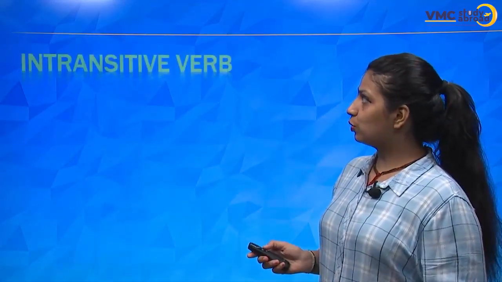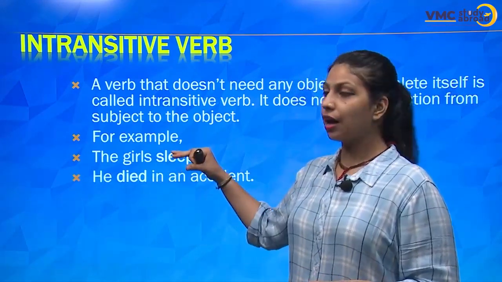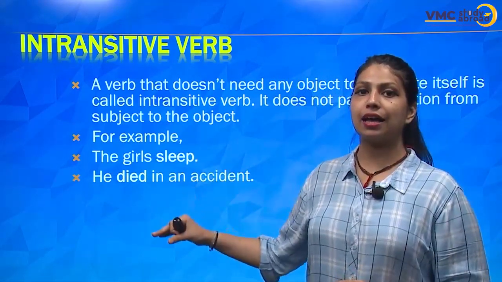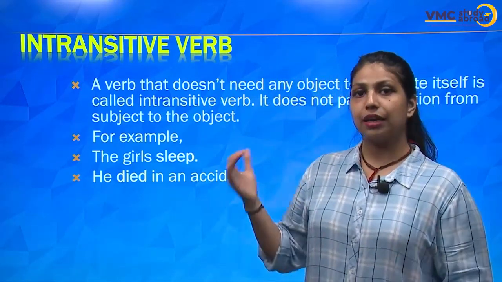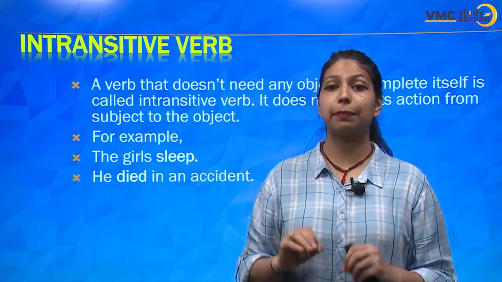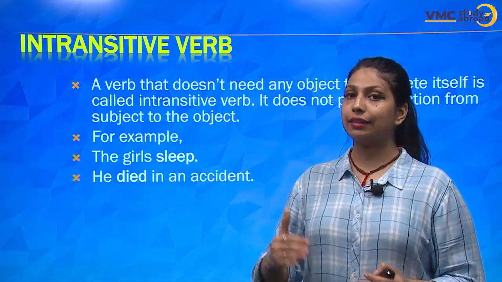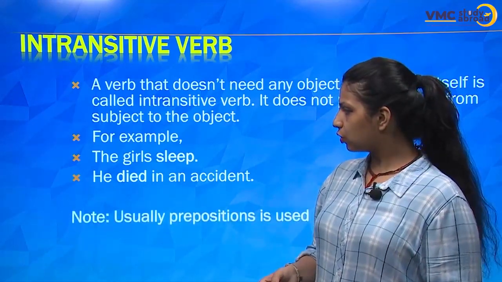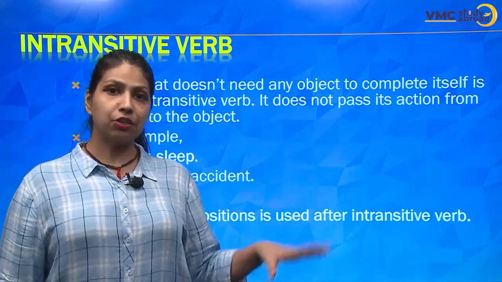But when it comes to intransitive verbs, a prepositional phrase can follow the verb, which will not be considered an object. Okay, I hope this is clear to you. I repeat, in intransitive verbs, there can be a prepositional phrase after the verb, and that prepositional phrase would not be considered an object. So note, a preposition can be used after an intransitive verb.